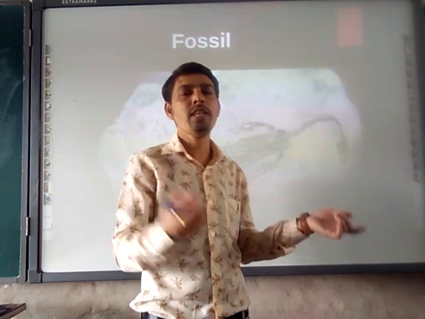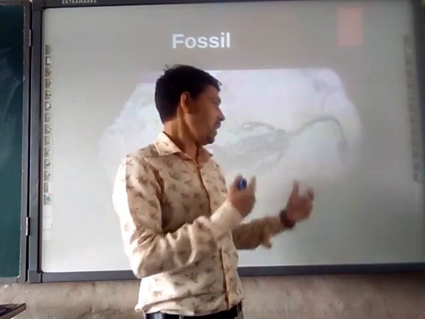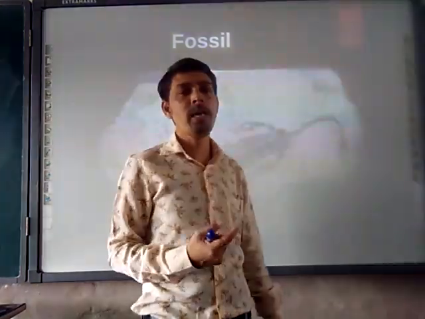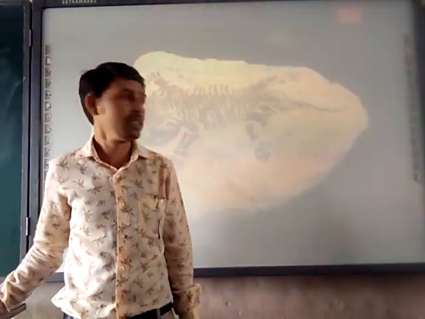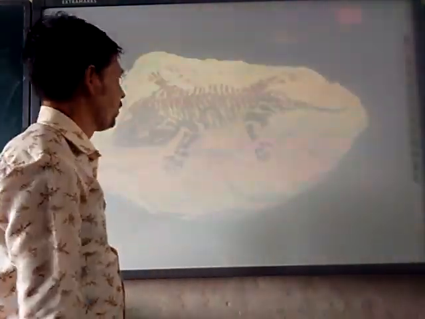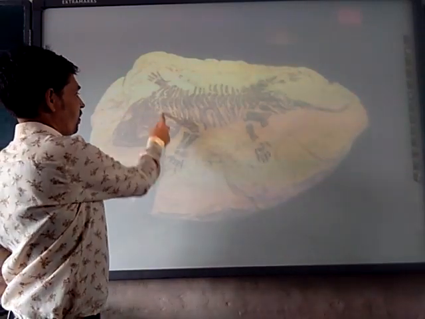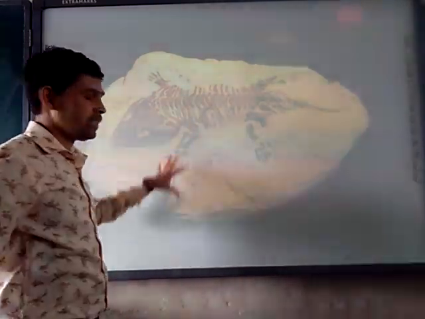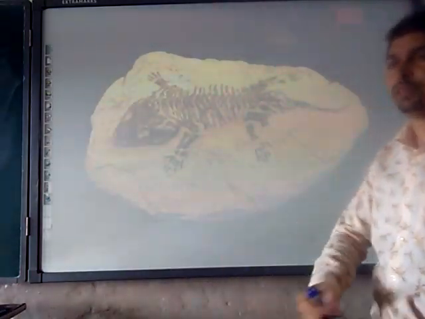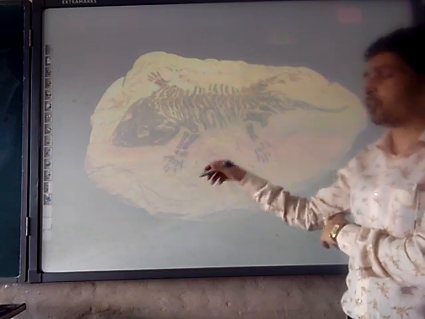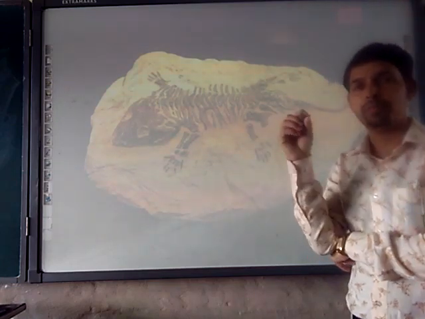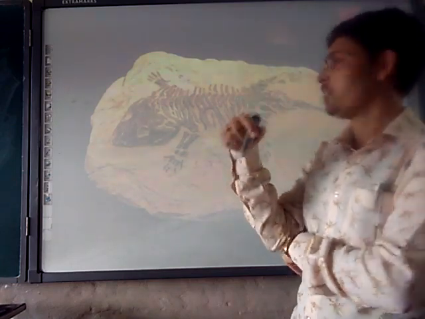What is that? You have to let me know in the discussion which type of animal it is. See this very carefully. This is called a fossil. Please observe. After observing, whatever comes to your mind, please write in your notebook and let me know after that.